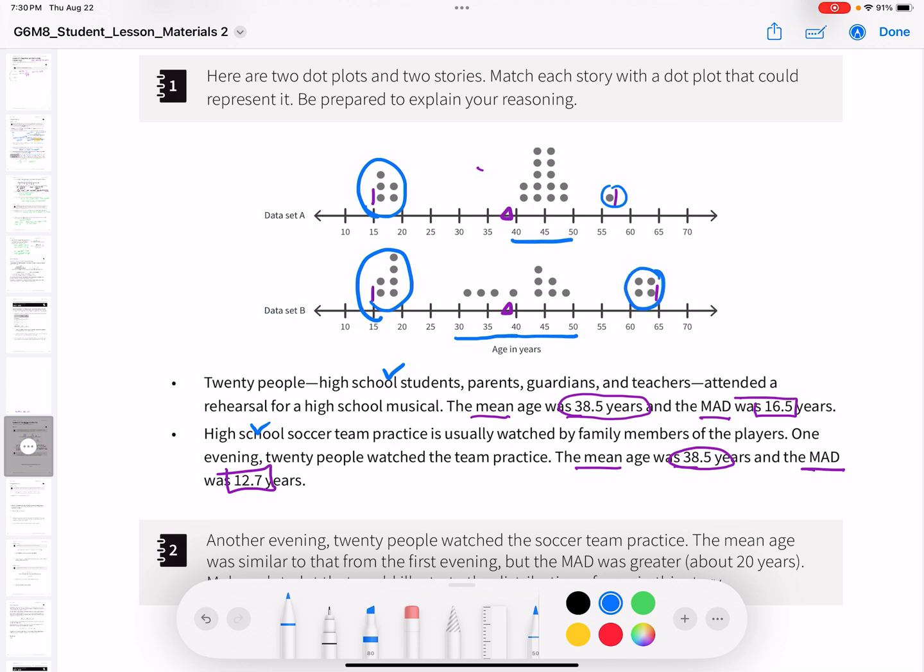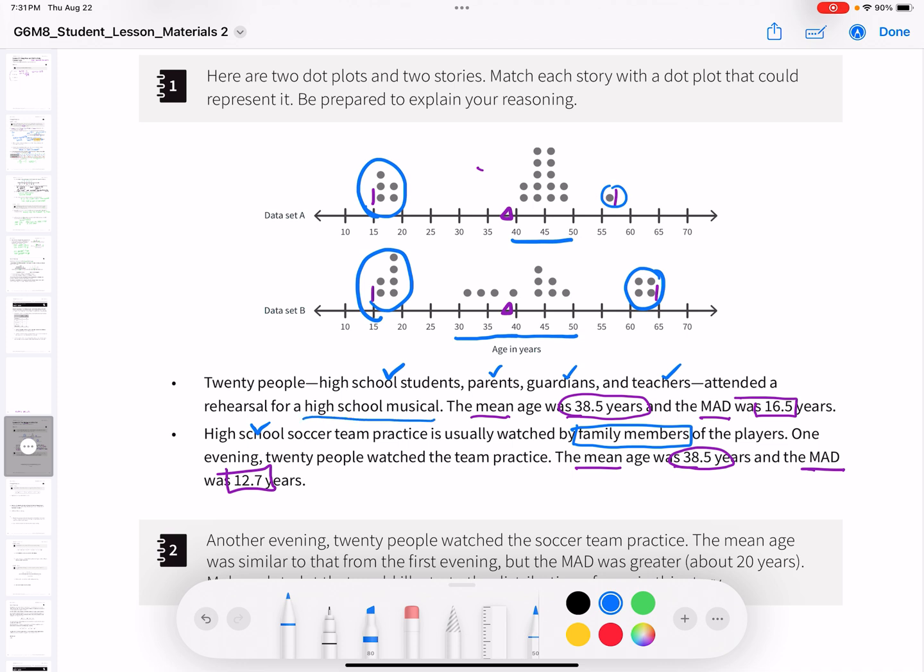So if I'm thinking through this, parents, guardians, and teachers, I probably think that's going to be a little bit more spread out in ages than just family members. Because family members, it's usually the kids and then the parents. And so if it's the kids and the parents, they're probably going to be a cluster of kids and then a cluster of ages of parents that are about the same age. So if that's the case, and the parents and teachers at the high school musical, that's probably going to be more spread out.